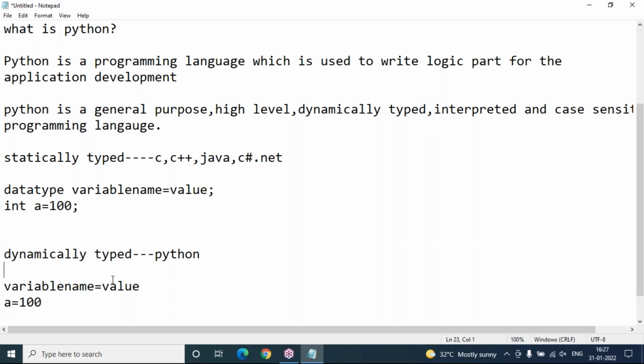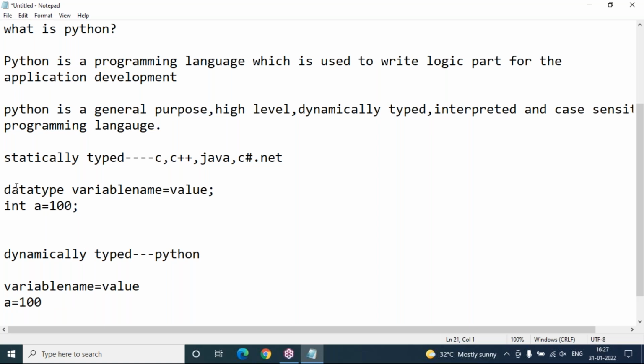Dynamically typed means at the time of program execution, based on your provided value for the variable, the Python interpreter will assign the data type. Internally it will assign. So explicitly, you need not give any data type. Like if I give int a equals 100, this syntax will be wrong. So this leads to wrong syntax in Python programming.